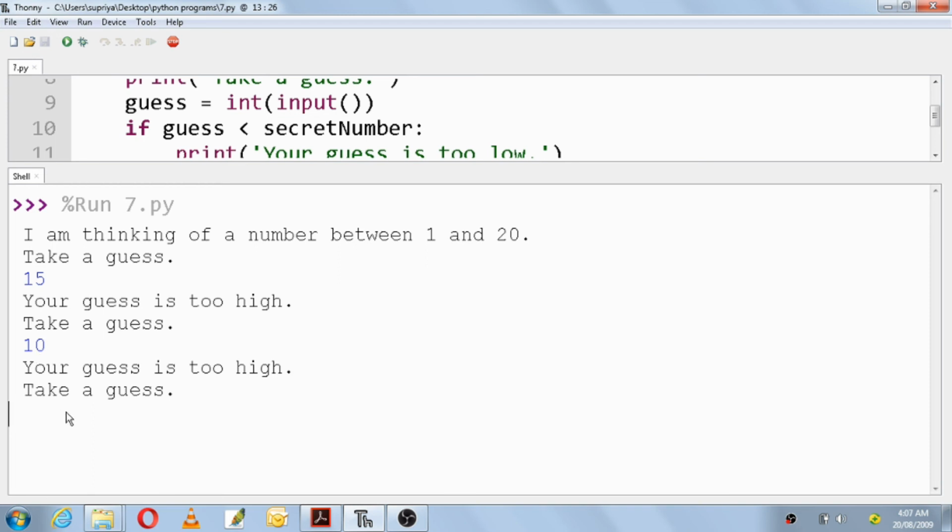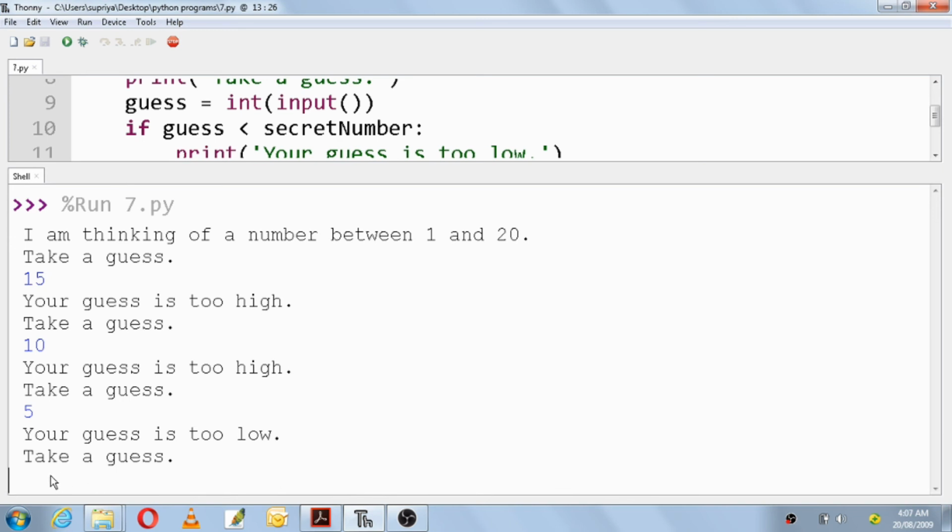Two guesses have gone, and I have 4 more. I'll choose 5. Your guess is too low. That means the number is between 5 and 10.